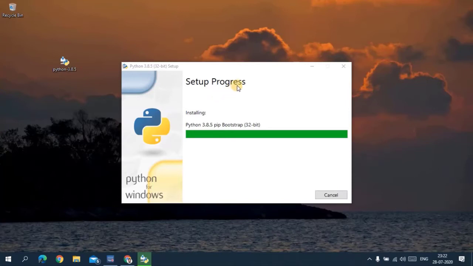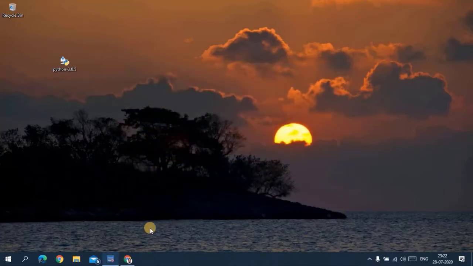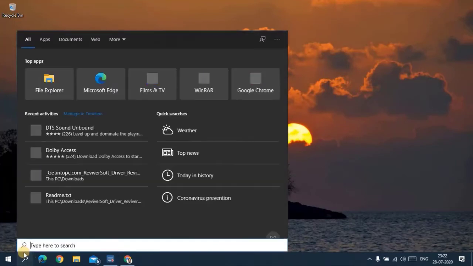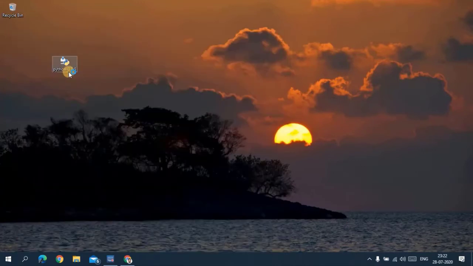Setup is still in progress. Now see here, setup was successful. Click here on close. We'll go here. Now this is opening.